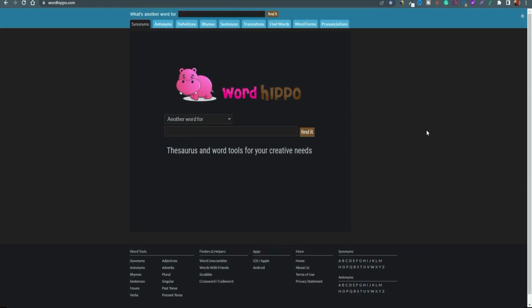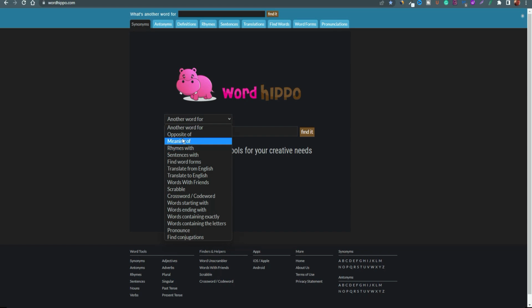Wordhippo is another very good platform that's very simple to use, that allows you to come up with creative ideas to complement the content that you've already written. For instance, if you're struggling to figure out how to reword certain phrases, or if you can't think of a certain word, this will allow you to find various meanings or rhymes or even sentences that begin with a certain word. Or if you want to find a word that resembles another word that you're thinking of but you can't quite pin it down or remember it, there's a very good chance that this app will be able to give you some unique alternatives that you can put in place so that you can tweak your content to suit what you're trying to write.